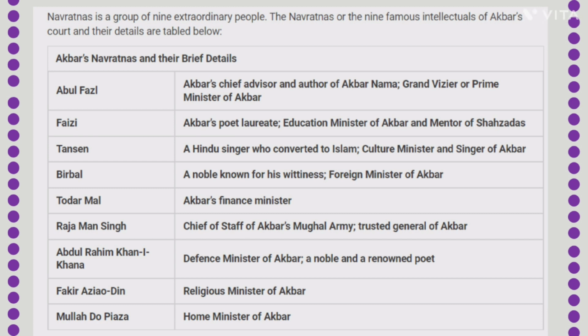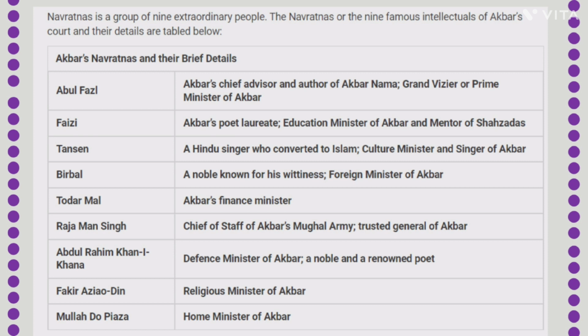Next is Mulla Do Piyaza. He is regarded as Akbar's secretary ministry. This Navratan of Akbar controls the country's domestic security, particularly the law enforcement agency. Mulla Do Piyaza is considered a fictional character by most researchers. He appears in a variety of folk stories. At the end of the 19th century, he first emerged in these folk stories.